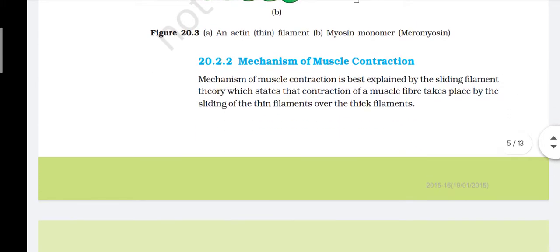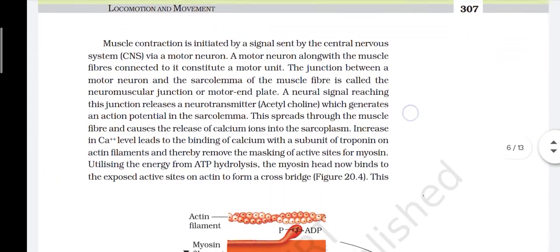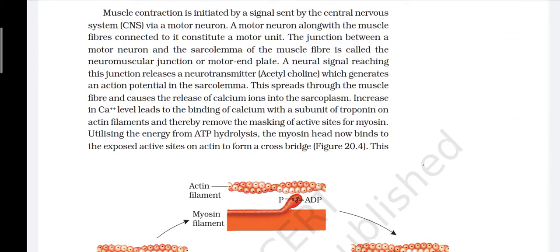Mechanism of muscle contraction. The mechanism of muscle contraction is best explained by the sliding filament theory, which states that contraction of a muscle fiber takes place by the sliding of the thin filaments over the thick filaments. Muscle contraction is initiated by a signal sent by the central nervous system, CNS, via a motor neuron. A motor neuron along with the muscle fibers connected to it constitutes a motor unit. The junction between a motor neuron and the sarcolemma of the muscle fiber is called the neuromuscular junction or motor end plate.